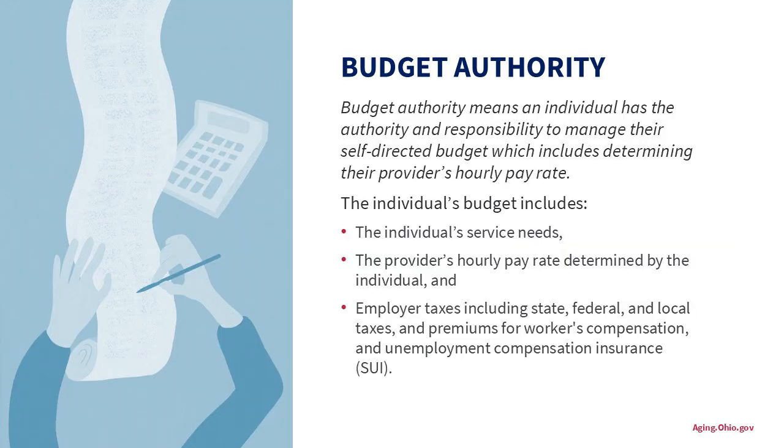Budget authority means an individual has the authority and responsibility to manage their Choice's home care attendant service budget, which includes determining the provider's hourly pay rate. The individual's budget includes the individual's service needs, the provider's hourly pay rate determined by the individual, and employer taxes, including state, federal, and local taxes, and premiums for workers' compensation and unemployment compensation insurance.